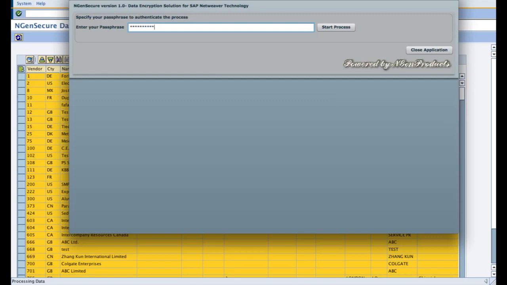So I am going to use the same password I had used for my certificate upload, and using the same password it will try to decrypt my private key file and authenticate the process of encryption or decryption. So this is known as OpenPGP. Now once I click on start process, the encryption process starts.